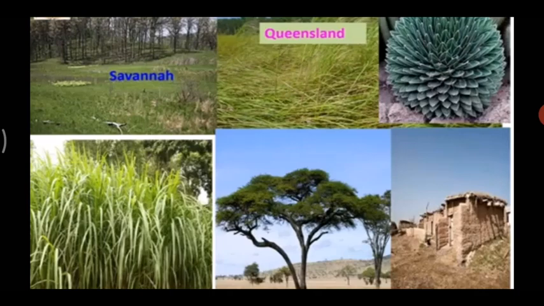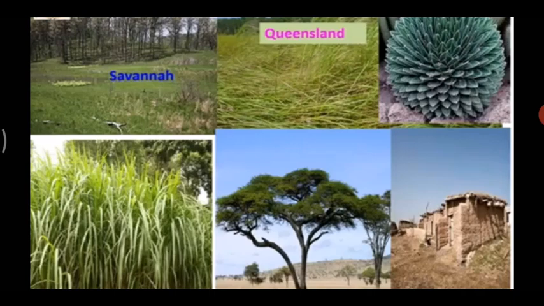Now we will see the grasslands of Sudan type. This is another region. These grasslands are found between 5 degrees to 20 degrees north and south parallels. Here also you will see there are different names in the different continents. In different regions, these grasslands have different names, like the savanna in Africa, Queensland in Australia, Parkland in Africa, and there are other grasslands with different names.